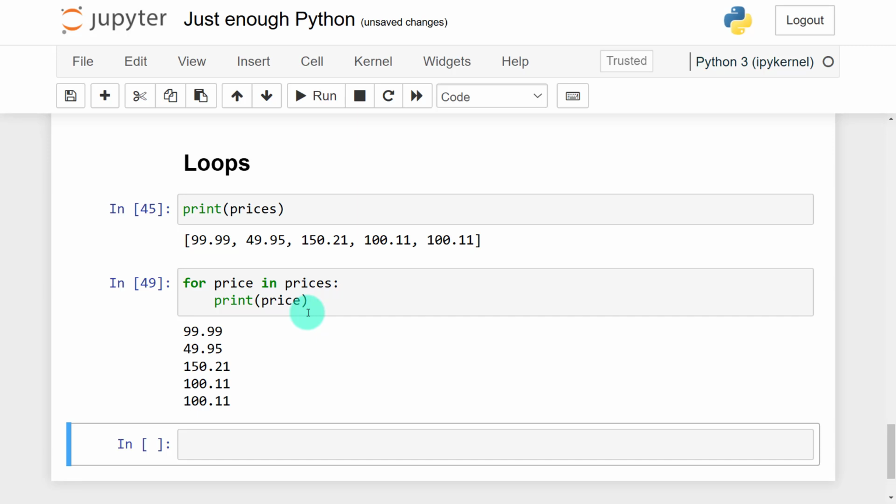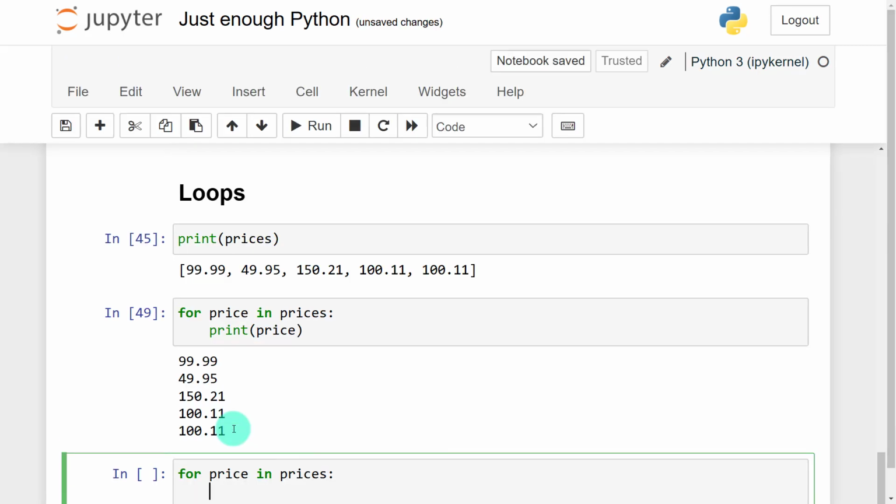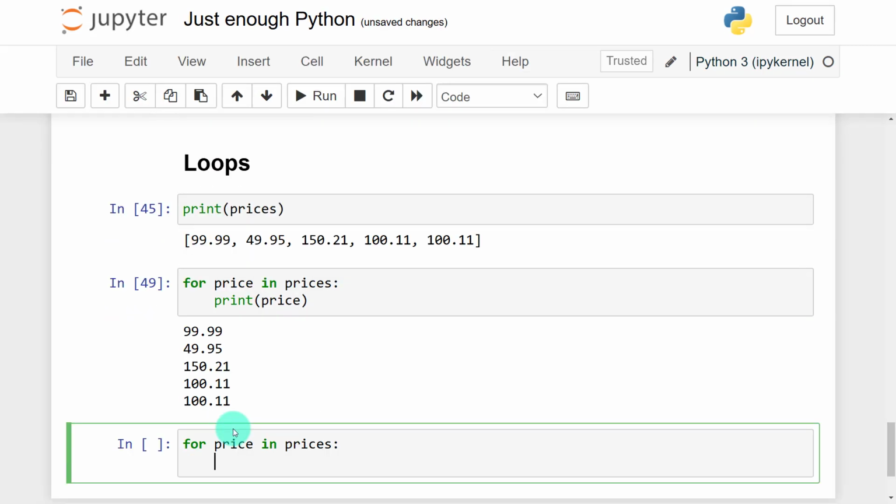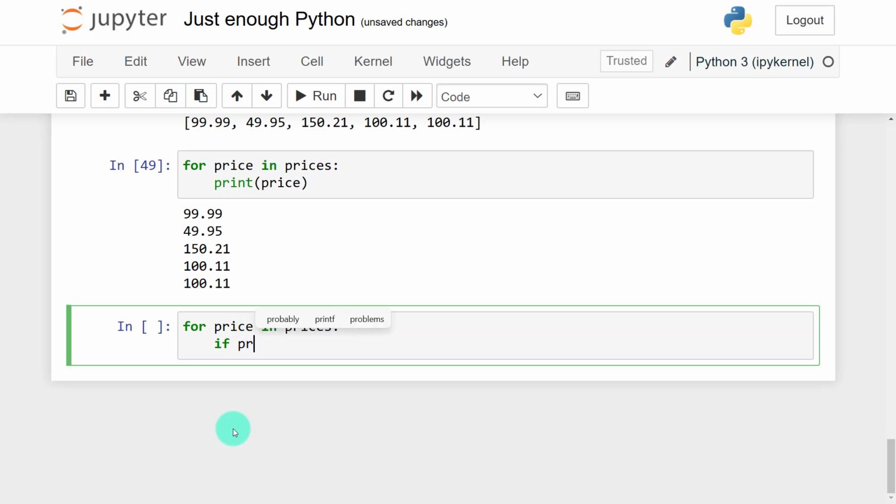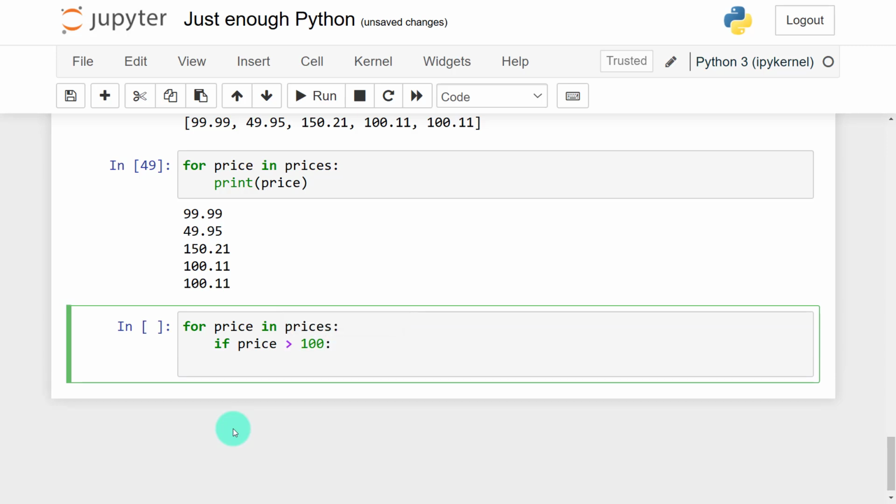Now let me take it a little further by applying a conditional statement, an if statement. So what I'll do, I'll say for price in prices. After that I'm going to say if price is greater than 100, then print, I want to print beyond the margin.